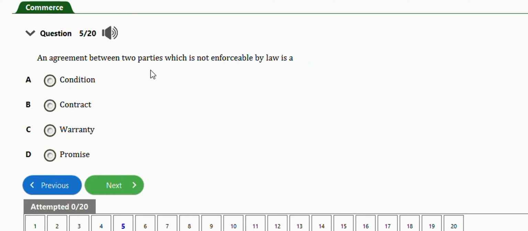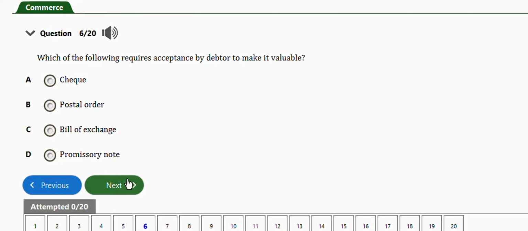Okay. Next question. An agreement between two parties which is not enforceable by law is right condition, contract, warranty, promise. The right answer is option D, promise. Next question. Which of the following requires acceptance by debtor to make it valuable? We have check, postal order, bill of exchange. The right answer is option C, bill of exchange.